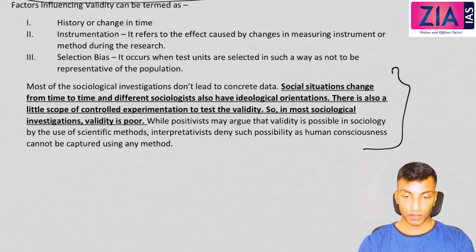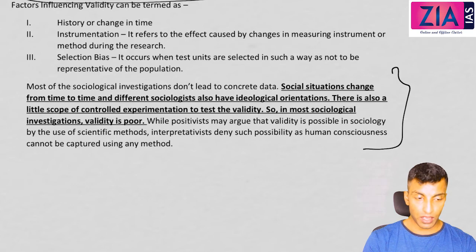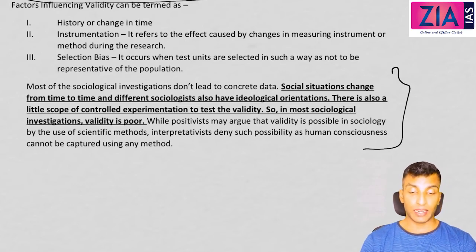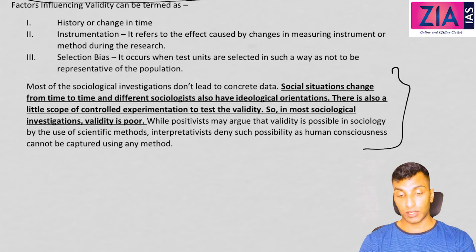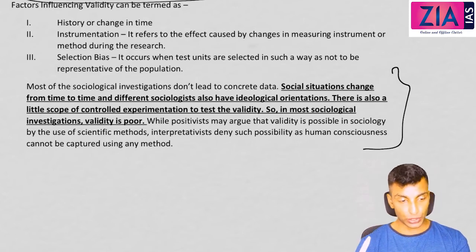So we can say that reliability is only for quantitative methods and not for qualitative. Yeah, in fact, all the things we are discussing here are basically related to quantitative. All these topics are given to you in the first 3 chapters because of the initial concern whether sociology is a science or not. So if it is a science, it has to satisfy reliability, validity and all these conditions, right? So actually these topics and this debate are there because of the initial debate on the basic nature of sociology, that is whether sociology is a science or not.